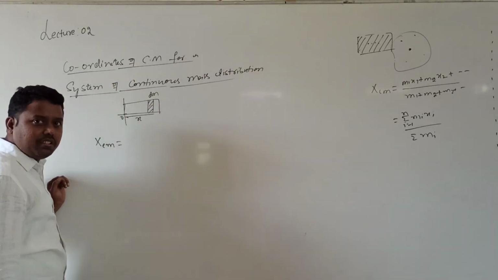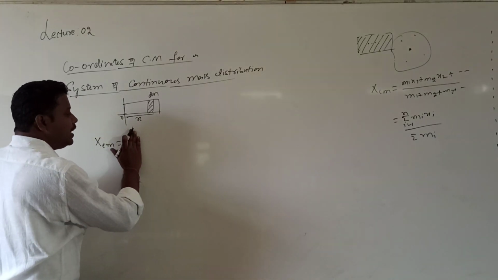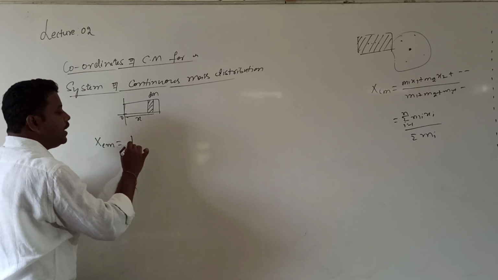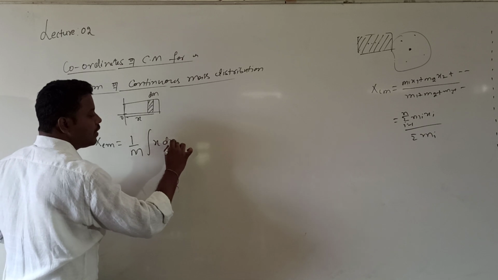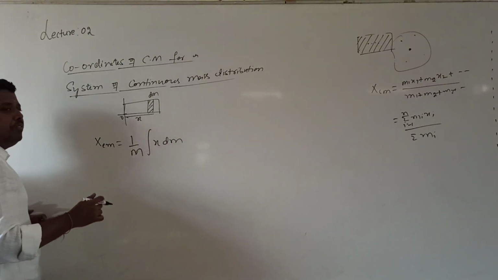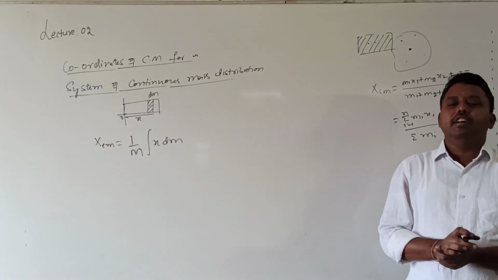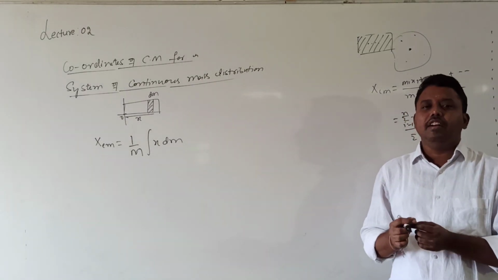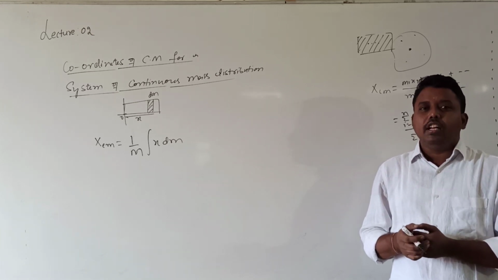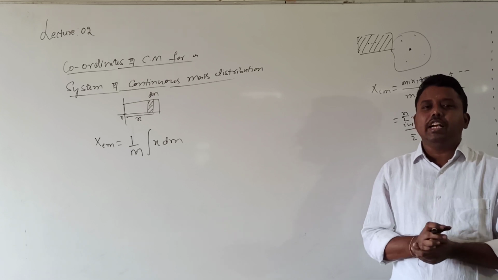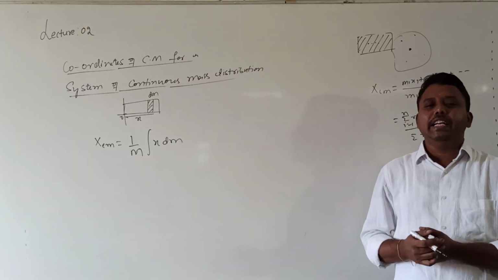There we are using summation. Instead of summation, here we will use integration. So the coordinate can be written as xcm equals 1 by capital M, the total mass of the rigid body, into the integration of x dm. It is the same as that only. When do we use summation? When the number of particles is finite and you are dealing with individual particles, then you can use summation. When the particles are very close, so the separation between the particles is very small, you can go with integration.